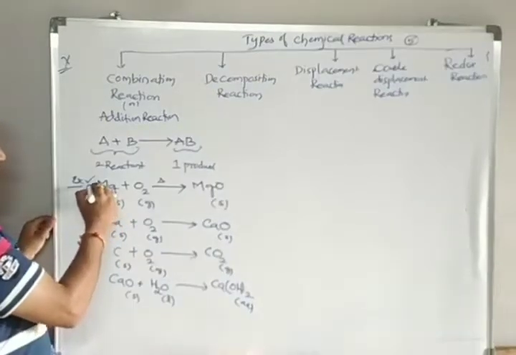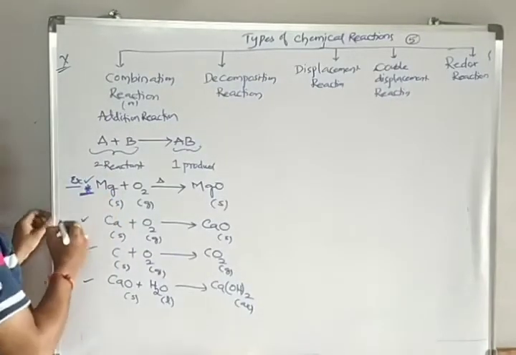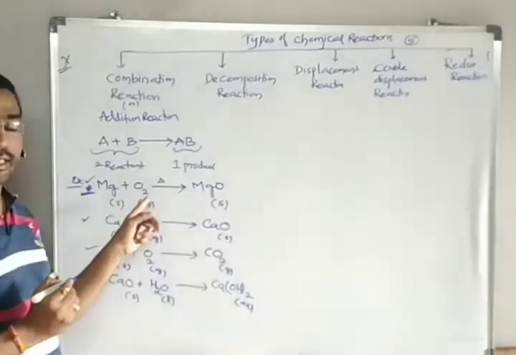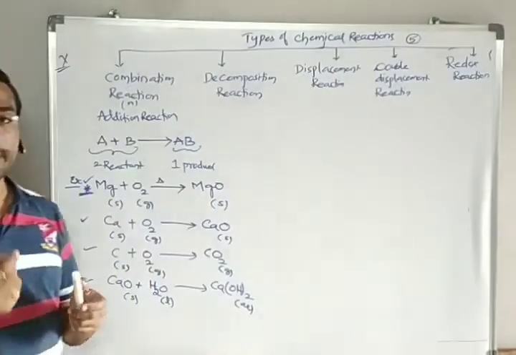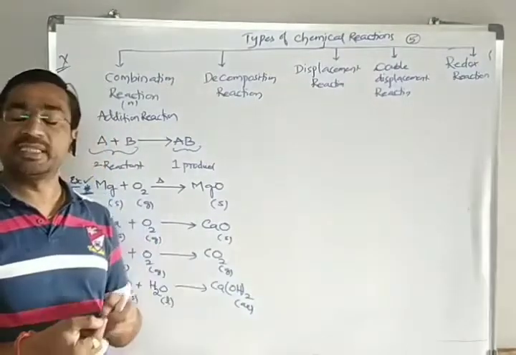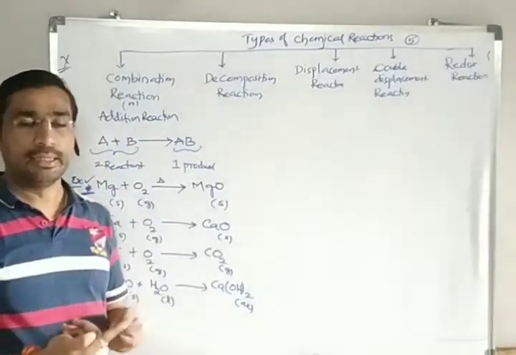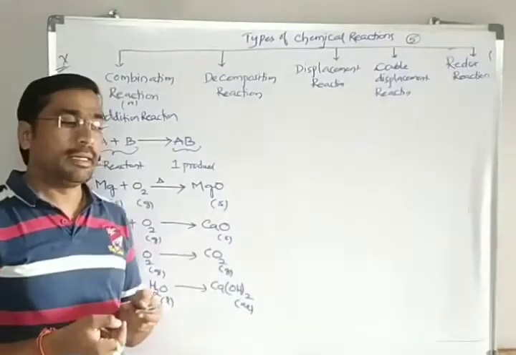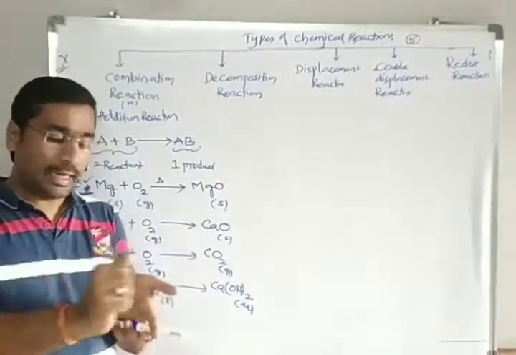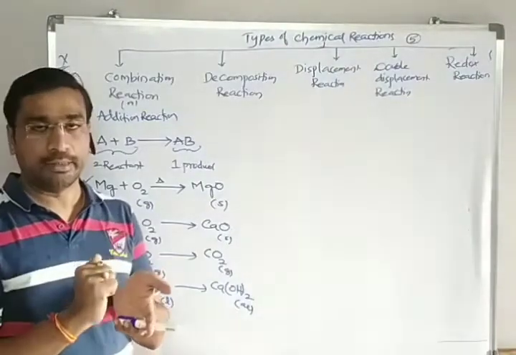So what is this one? Magnesium burning in oxygen. But before we start burning the magnesium ribbon, which will be in ribbon form, we have to rub it with sandpaper. Why?